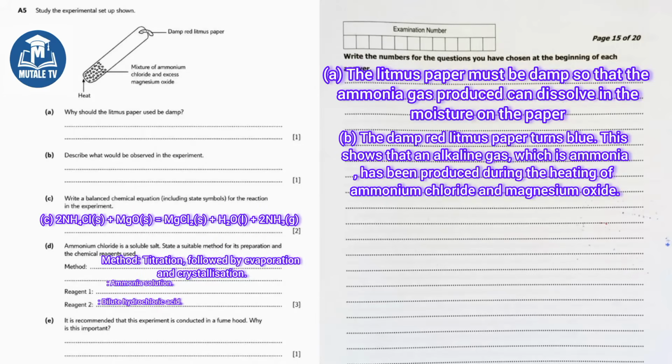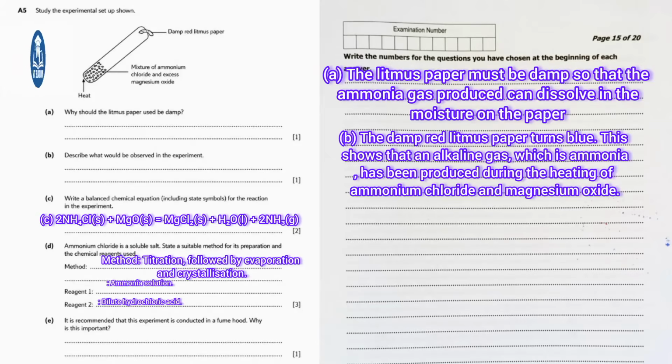Now let me explain this quickly. Since ammonium chloride is a soluble salt, you cannot make it by a simple precipitation method. Instead, you use titration where you carefully add ammonia solution to hydrochloric acid until they exactly neutralize each other. You then evaporate the solution and allow it to crystallize.